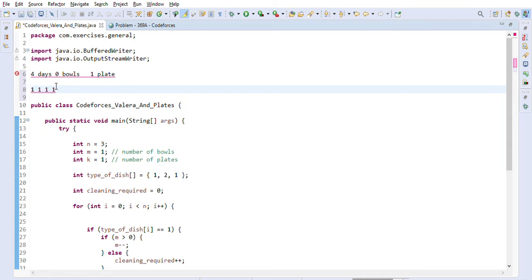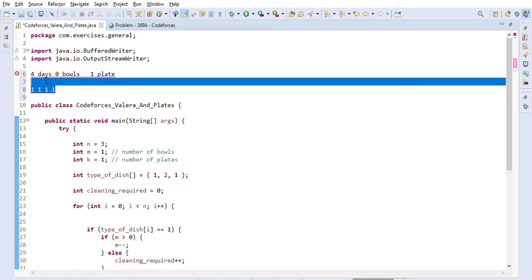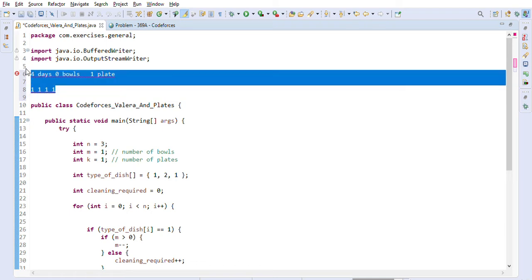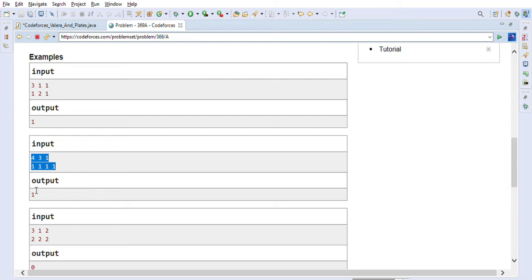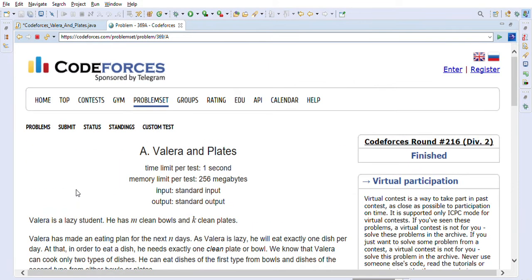Now for the 4th day he is again preparing a type 1 dish, right? Now he will need a bowl because a type 1 dish he can only eat in a bowl, right? So it means that he has to clean a bowl because there is no bowl here, right? Bowl is 0, so he has to clean 1 bowl to eat his 4th lunch, basically. So the answer for this question should be 1. Let's just take a look. As you can see, the output is 1. So this is the problem of Valera and plates.